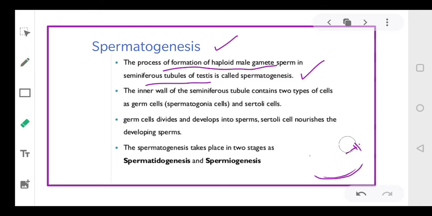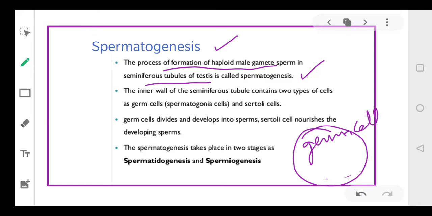Let's rub it and write it again. Suppose this is your seminiferous tubule. So on the inner side we have germ cells, and second we have Sertoli cells on the inner surface. So germ cells will form the sperms and Sertoli cells will provide nourishment to the germ cells so that the proper formation of sperms can take place. Clear?